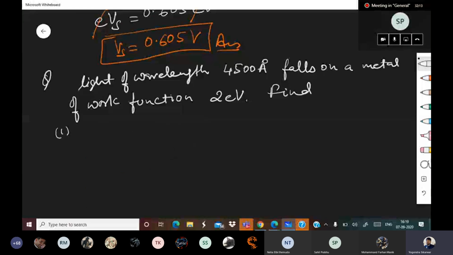Find number 1, lambda th; number 2, nu th; number 3, KE max; number 4, Vs. Same values you need to find, but this time I want all of you to get the answer. Please solve and get the answers.